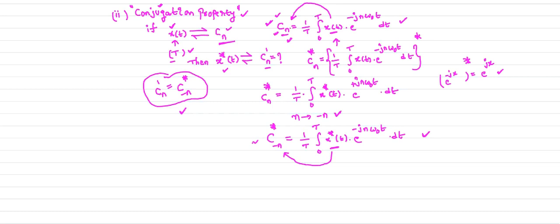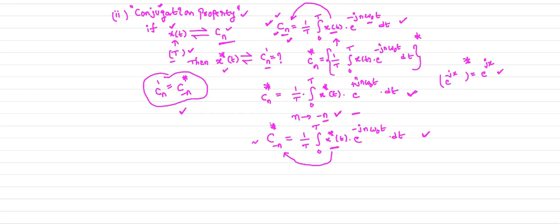To prove this, we considered the Cn equation. We applied the conjugate on both sides, so that we get Cn conjugate equal to this expression. In the formula of Cn we have e power minus jn omega naught t. To get this expression, we do the time reversal operation, that means n is replaced by minus n.